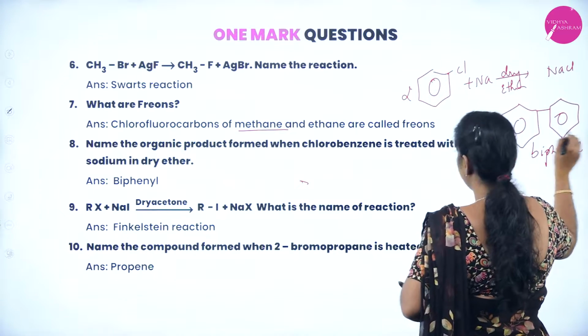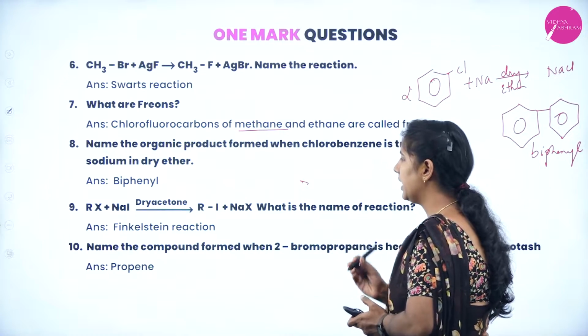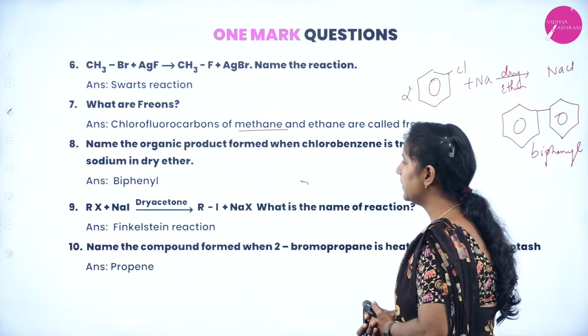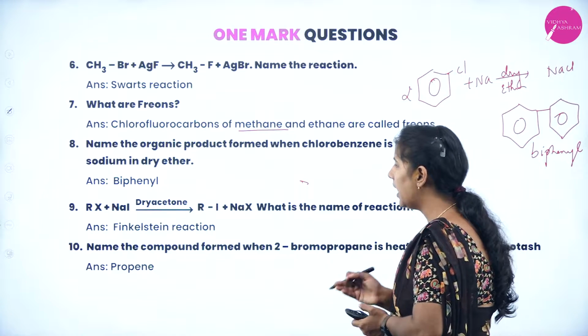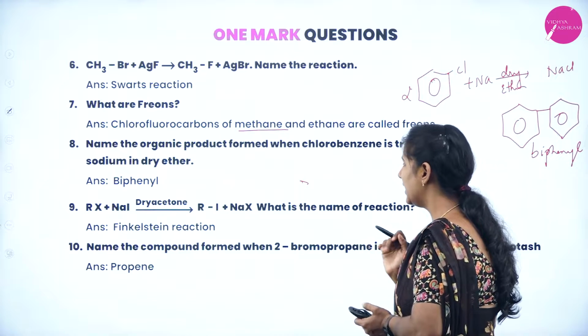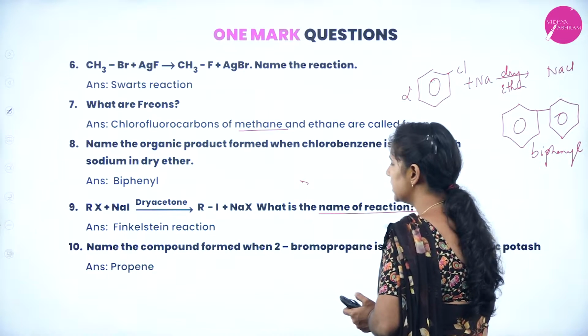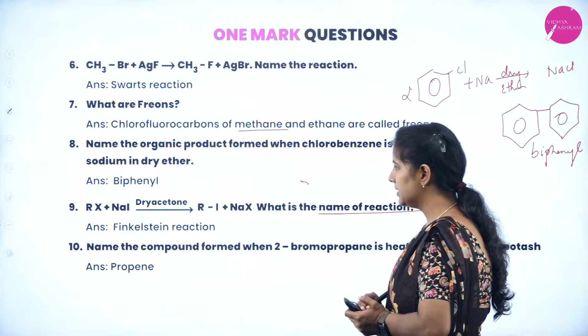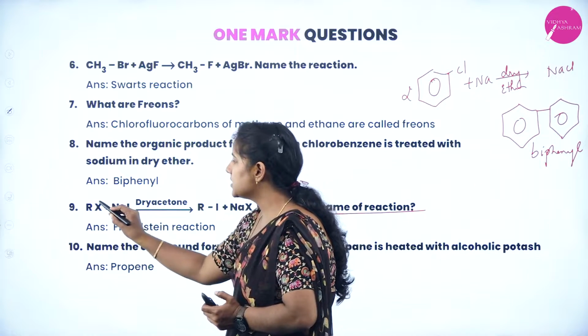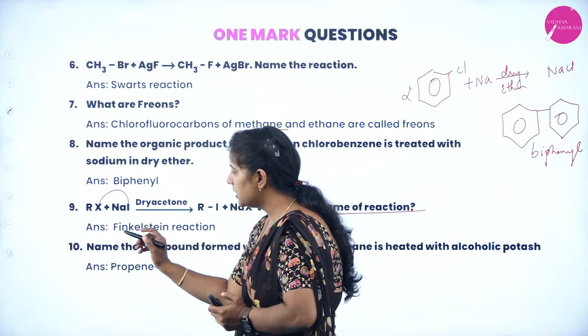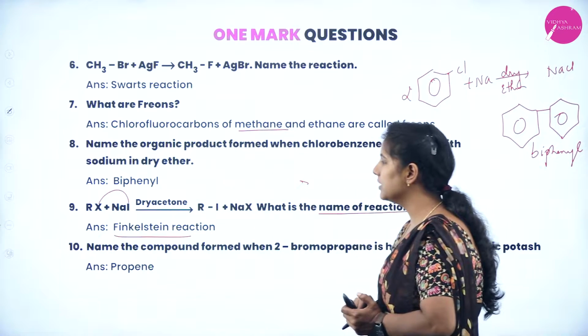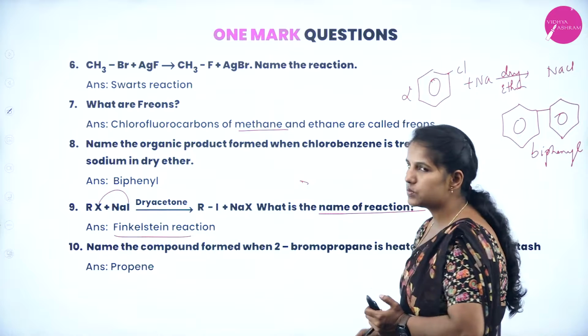Biphenyl ring. Which forms what? Biphenyl ring. RX plus NaI in presence of dry acetone gives RI plus NaX. What is the name of this reaction? Here you can see that it is just an interexchange of halogens which is happening. This was explained by Finkelstein. Hence, these reactions are known as what?